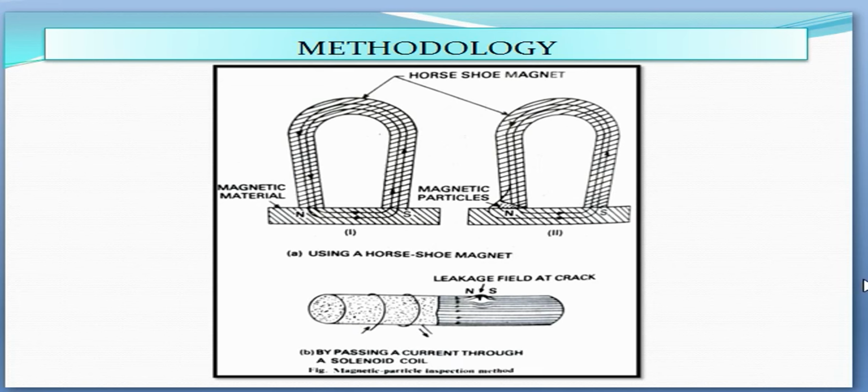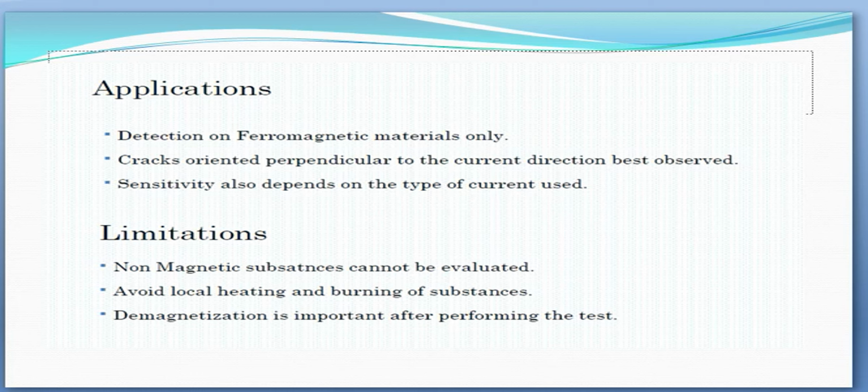Other methods to produce magnetic flux in a material include the use of electromagnetic yokes, single and multiple loop coils and separate central conductors. The principal industrial uses of magnetic particle inspection methods are final inspection, in-process inspection, quality control, plant and machinery maintenance and inspection of large components. These are the main applications.